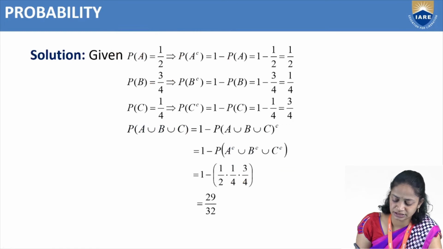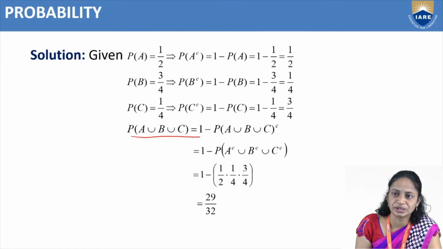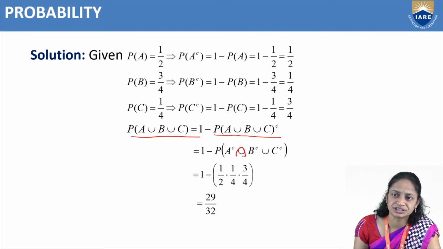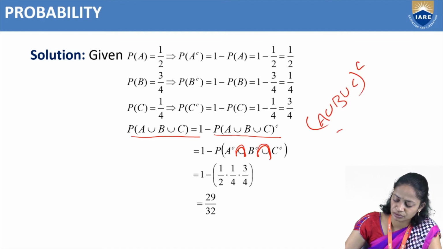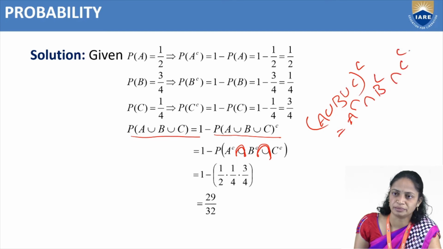So here probability of A union B union C equal to 1 minus probability of A union B union C whole complement. So that is equal to 1 minus probability of A complement intersection B complement intersection C complement. Because we know that A union B union C whole complement equal to A complement intersection B complement intersection C complement.